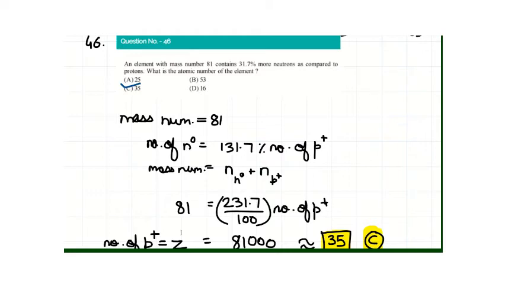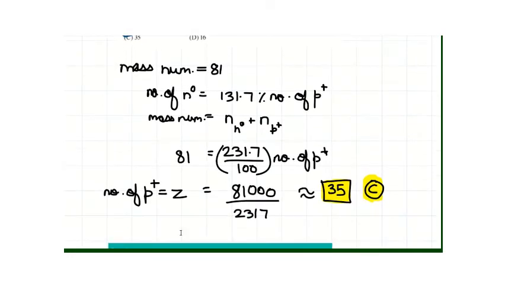Now, the number of protons can be considered as 100% number of protons, and when we add 131.7% to 100%, we get mass number equal to 231.7% number of protons, 81 equal to 231.7 by 100 number of protons, and number of protons turns out to be 81 into 100 into 10 divided by 231.7 into 10, which comes out to be approximately 35, which is option C.